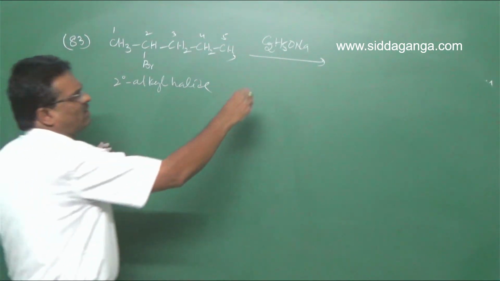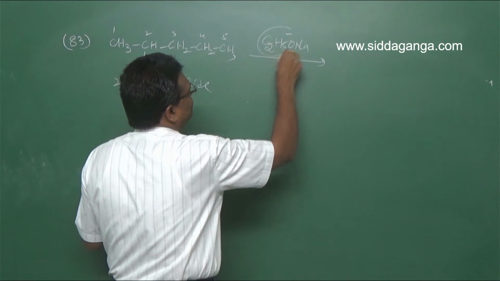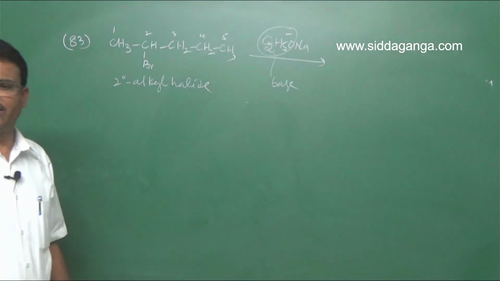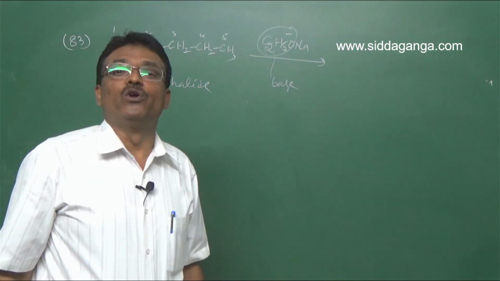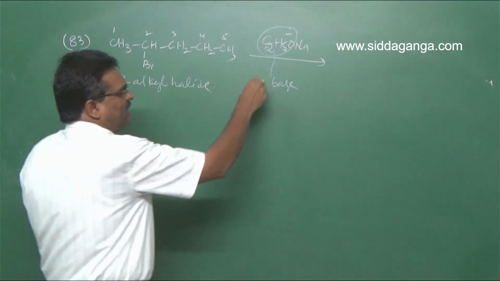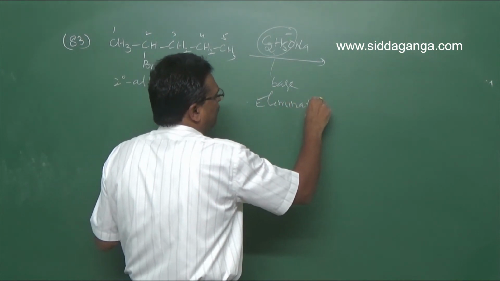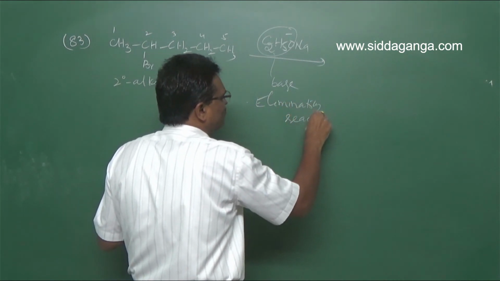Sodium ethoxide acts as a base. Hence there is no nucleophilic substitution reaction. Hence it undergoes an elimination reaction.